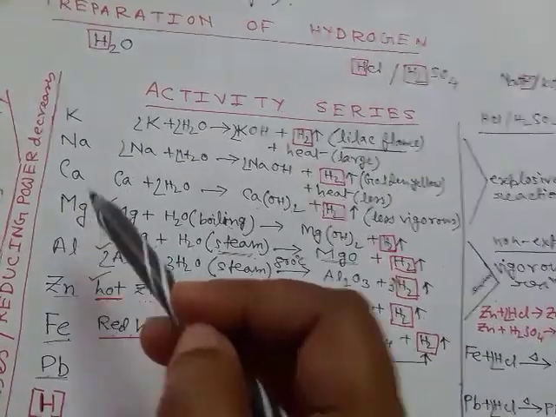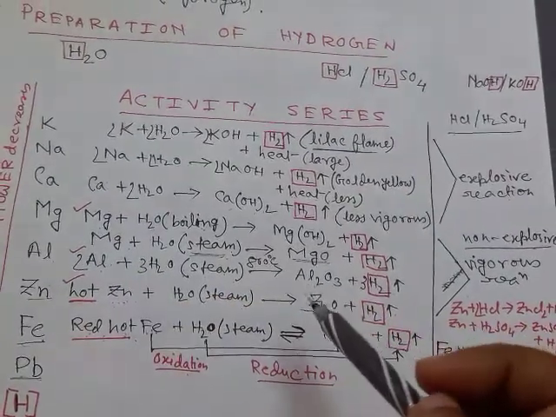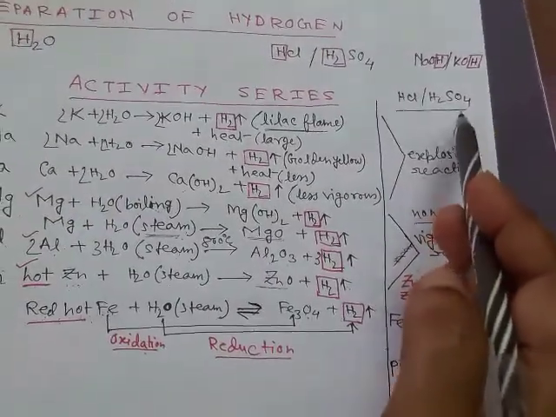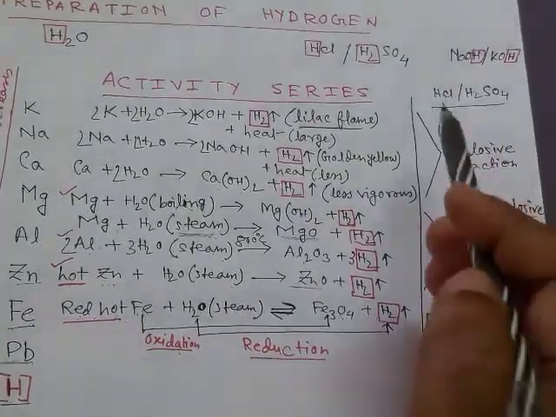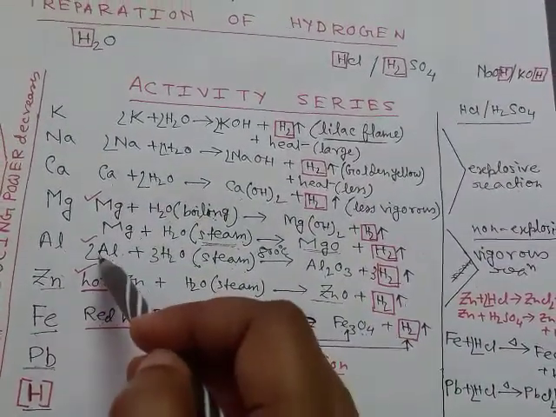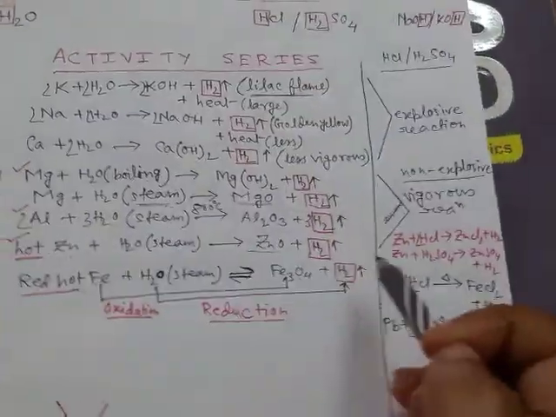For aluminium, when it reacts with HCl or H2SO4, aluminium chloride or aluminium sulfate is formed, which makes a coating over aluminium. So after some time the reaction will stop, so aluminium is not used.